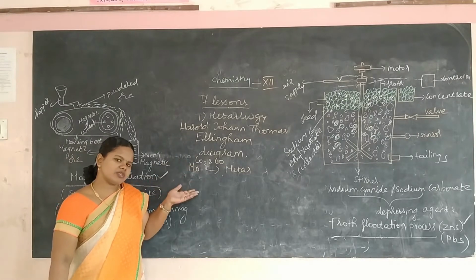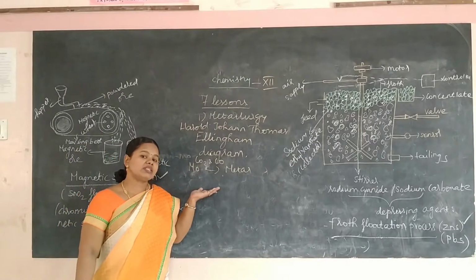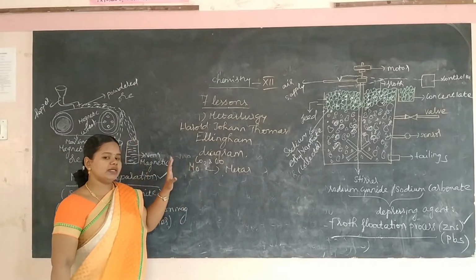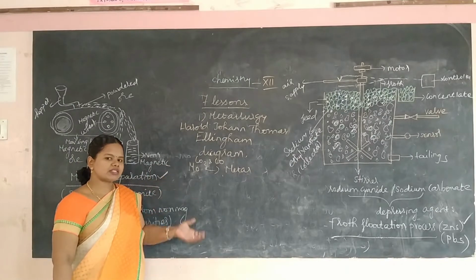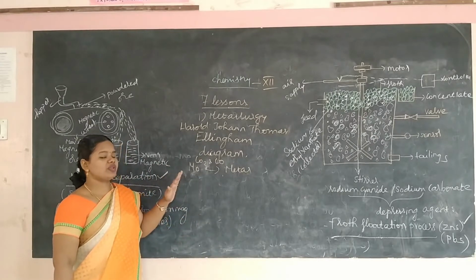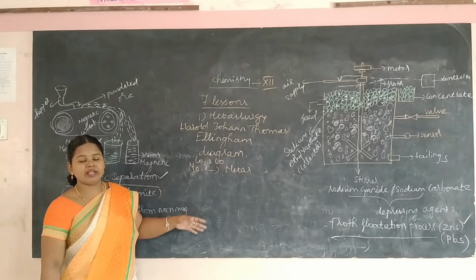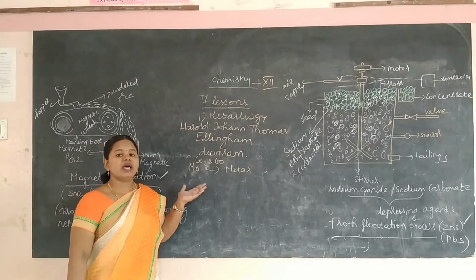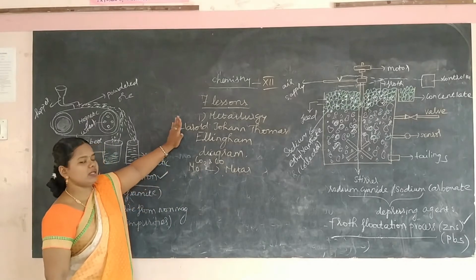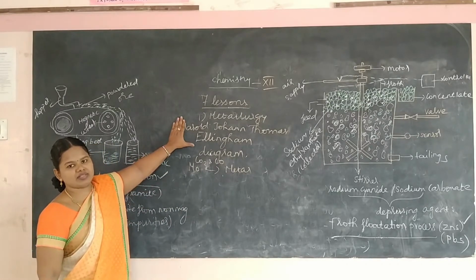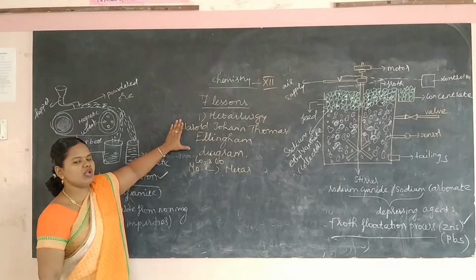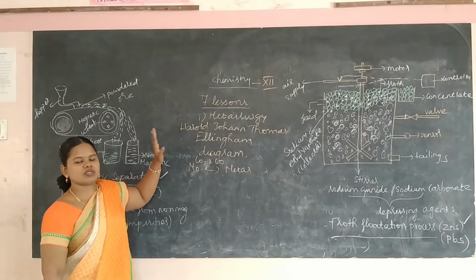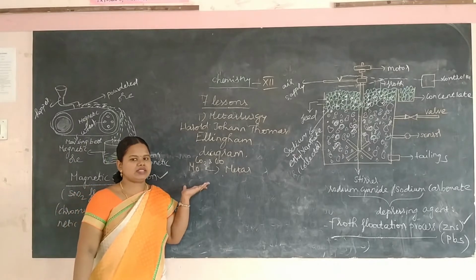The Ellingham diagram is very useful in predicting the thermodynamic conditions for the reduction of the metal oxide into metal. What are the possible or feasible methods by which we can convert the metal oxide into metal? All this we can learn using the Ellingham diagram. So he is a scientist of interest in this lesson, Harold John Thomas Ellingham, well known for his Ellingham diagram. So this is the introduction about the lesson.